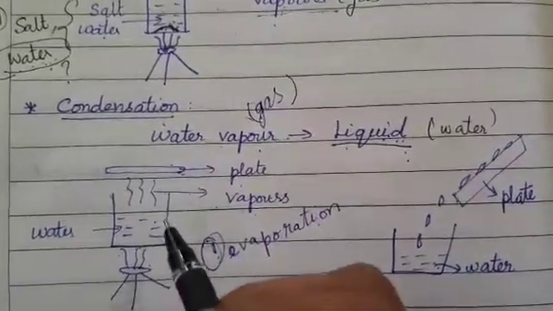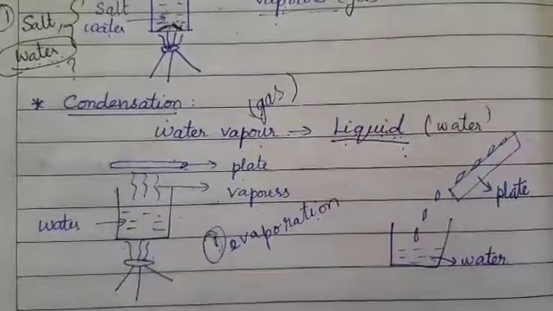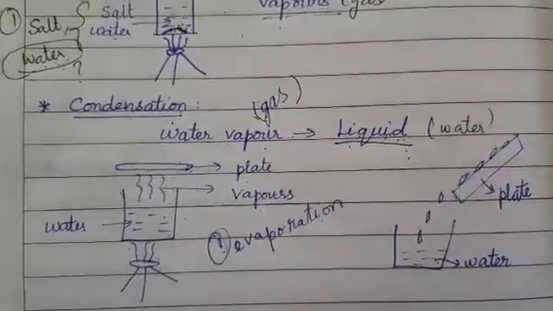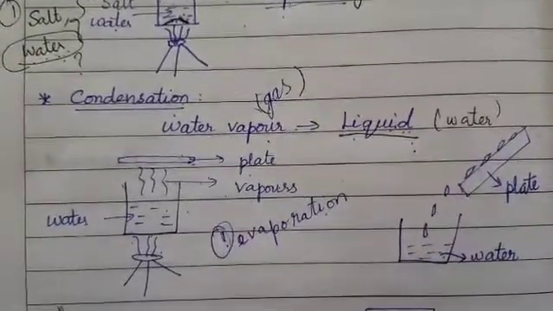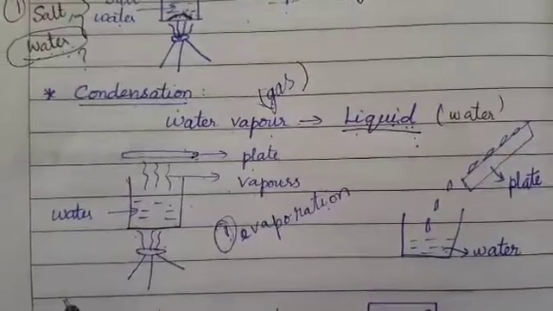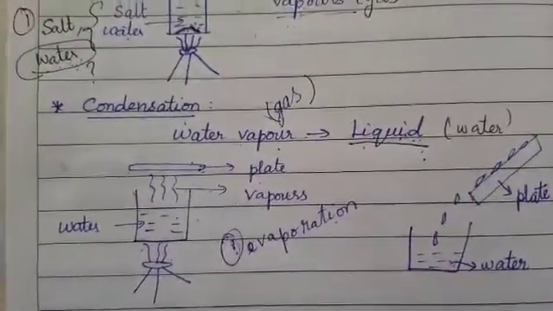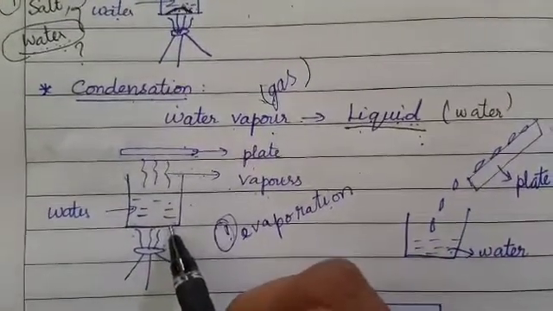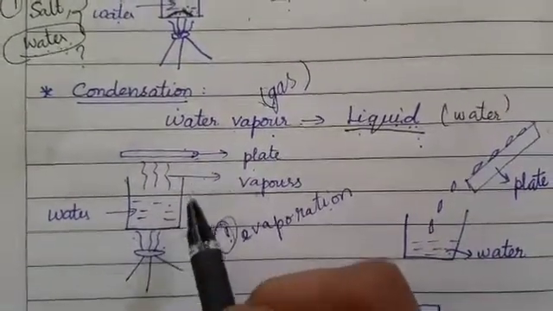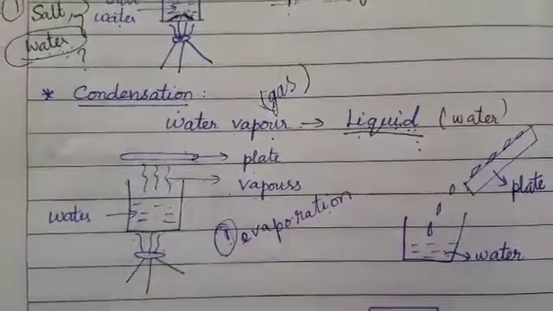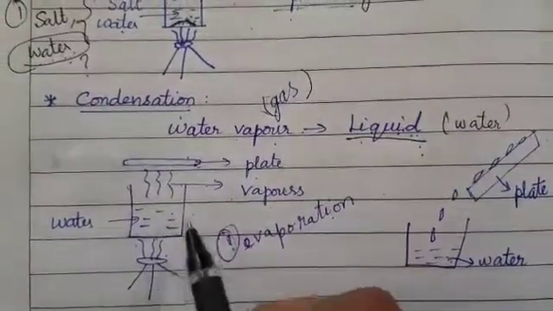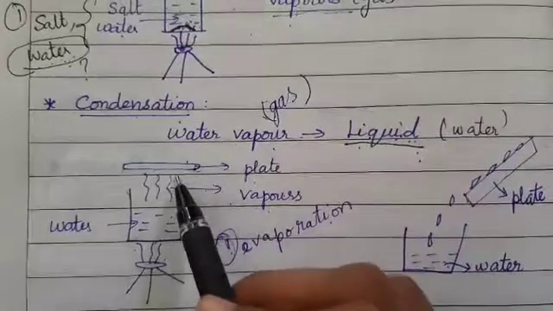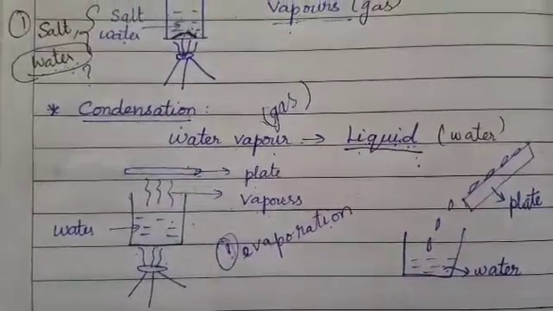You could have also seen it while closing a vessel with hot milk or any cooked food item, or your hot box: once it is closed and you open it after a while, there could be some water drops on the plate. That is because of the collection of vapors on it.